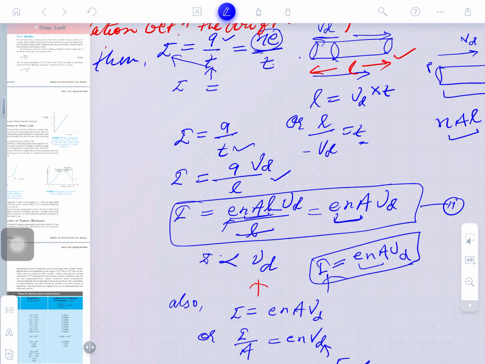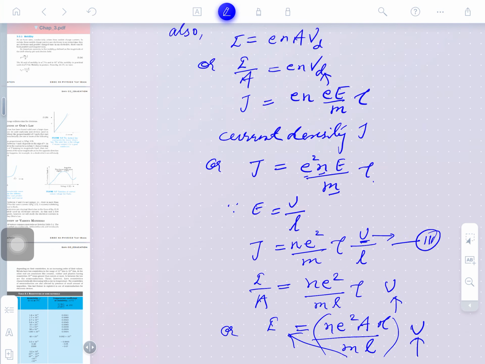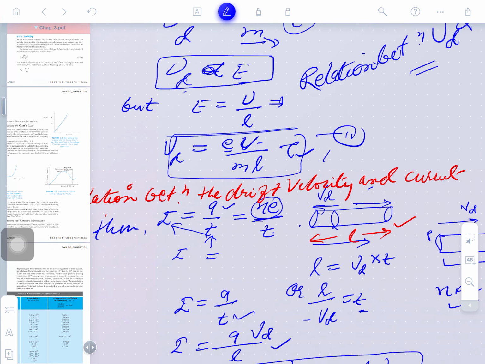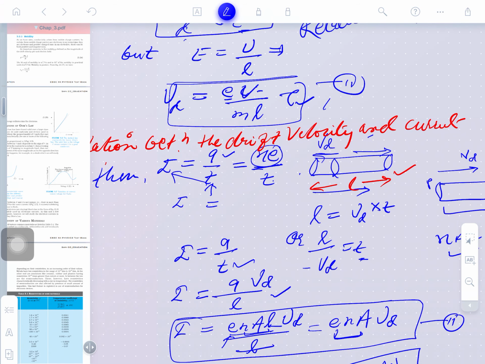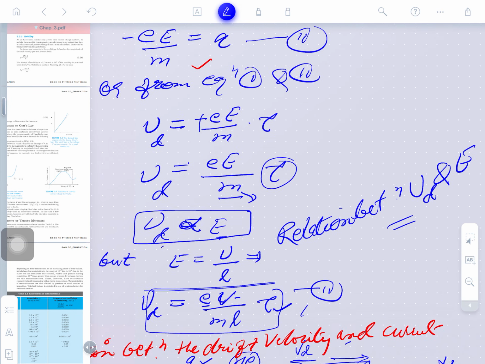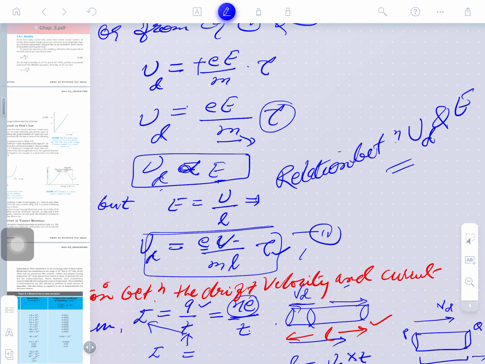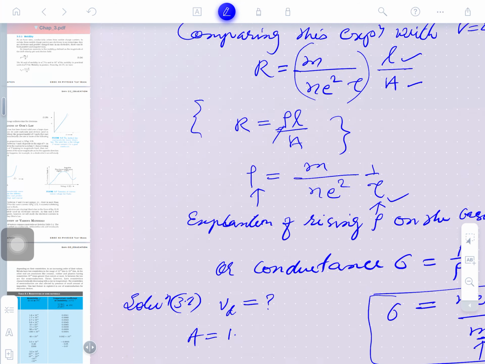Drift velocity is directly proportional to the electric field, and the proportional sign is replaced by E by m tau.